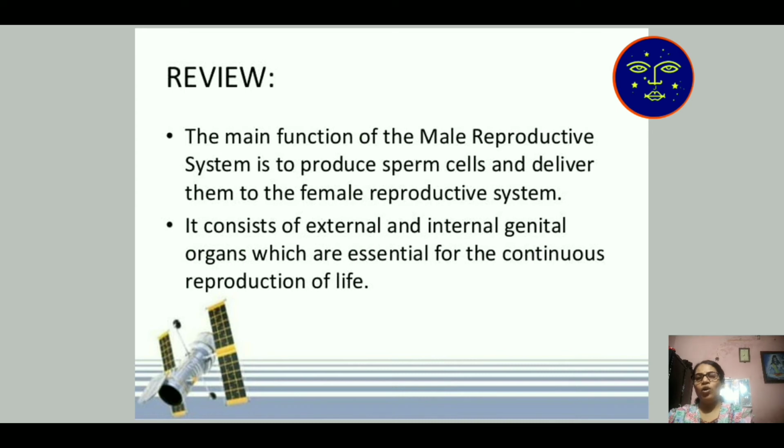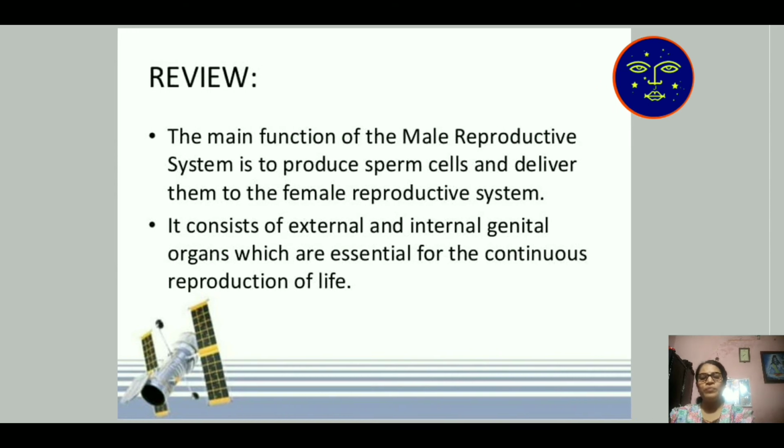Ova contain n number of chromosomes and sperm also contain n number of chromosomes. When combined, they produce a zygote with 2n chromosomes, and that produces the embryo